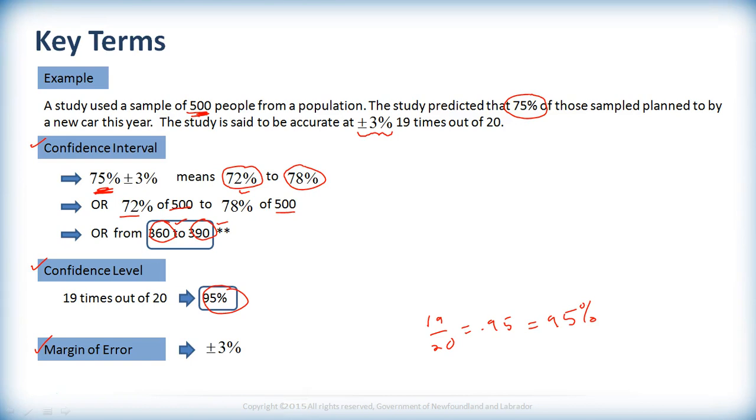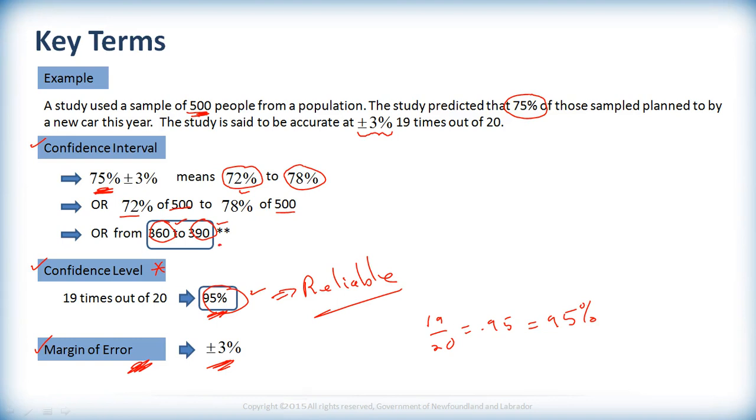That's what we call our confidence level, whatever percentage we're willing to call our confidence level. So that's really about reliability. How reliable is what we're saying? And the reliability is this confidence level. The margin of error is what we quote as the plus or minus above or below the number that we're predicting. And when we go above and below that number for that margin of error, that tells us what our confidence interval is.